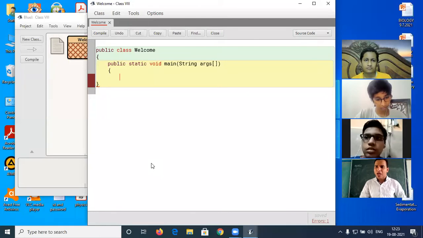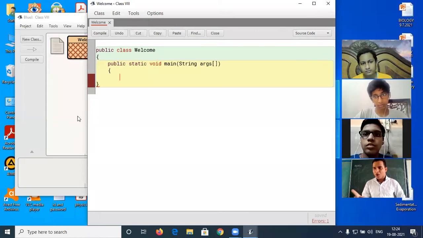First, you have to install Java on your computer, and after that, install BlueJ. First, you have to install JDK. JDK means Java Development Kit. If you directly install BlueJ, it will not work. Is that clear? That is available on the internet.